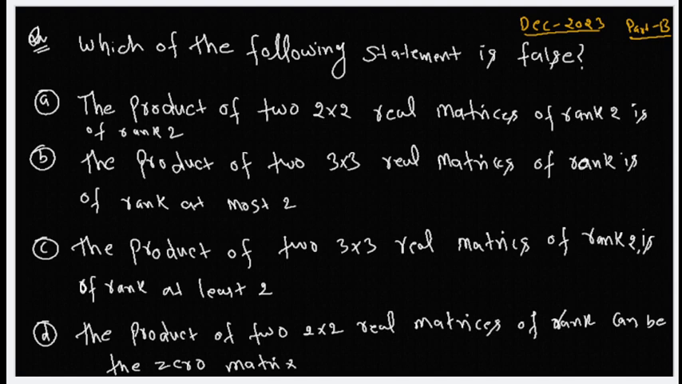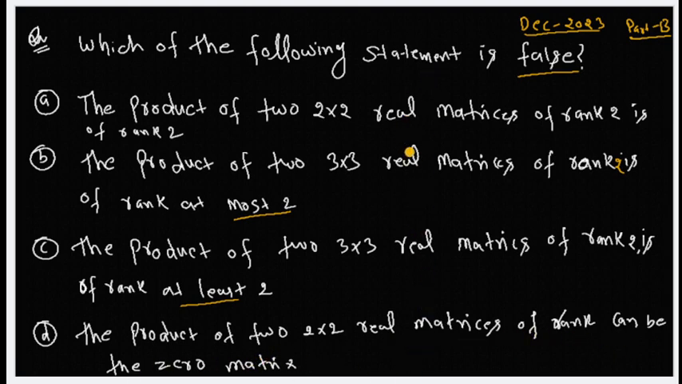There are four options. First one is the product of two cross 2 real matrices of rank 2 is of rank 2. The important point here is which statement is false, not true. The second option is the product of 3 cross 3 real matrices of rank 2 is of rank at most 2, and the third one is the product of 3 cross 3 real matrices of rank 2 is of rank at least 2. Here at most 2 and here at least 2. The product of 2 cross 2 real matrices of rank 1 can be a zero matrix.